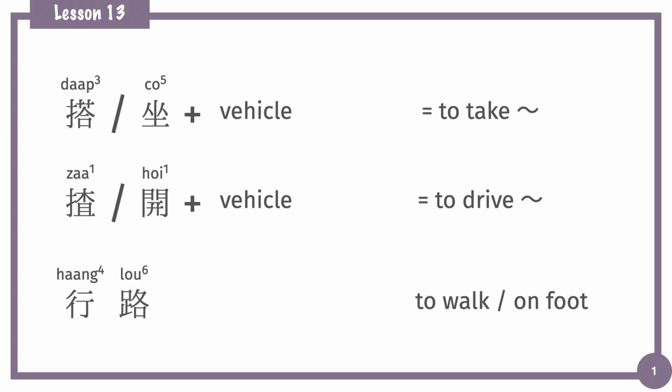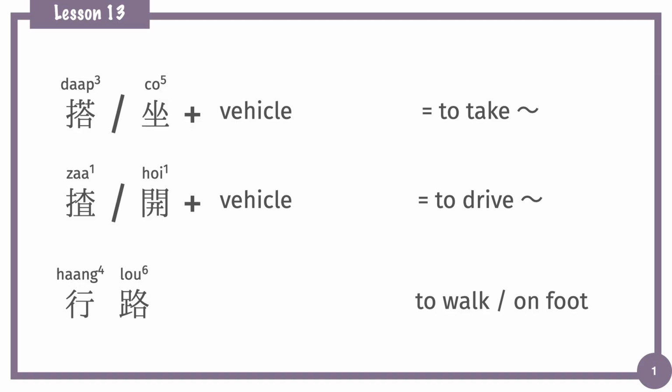If you're not the passenger, you're the driver, then we can use the verb 揸 and 開 to express driving a vehicle. The word 開 itself means to start. So when we say 開車, it can express you are controlling the car, and also it can be you start to move the car.